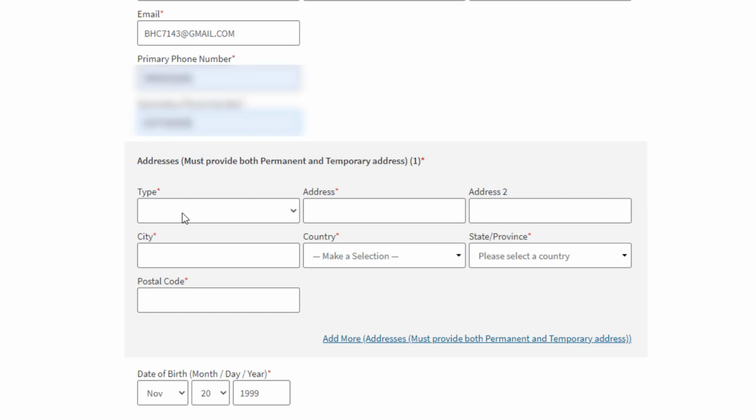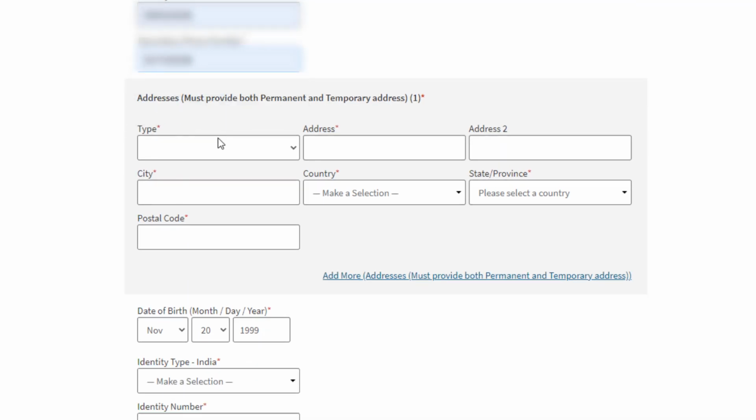After filling your details, it will ask you for the address. You must provide both permanent and temporary address. And if you see home or other, so if you are living in your home, just select home, or if not at home, just select other. Okay, and enter your address. And the next thing is your city and your country, India, so state, and enter your postal code.